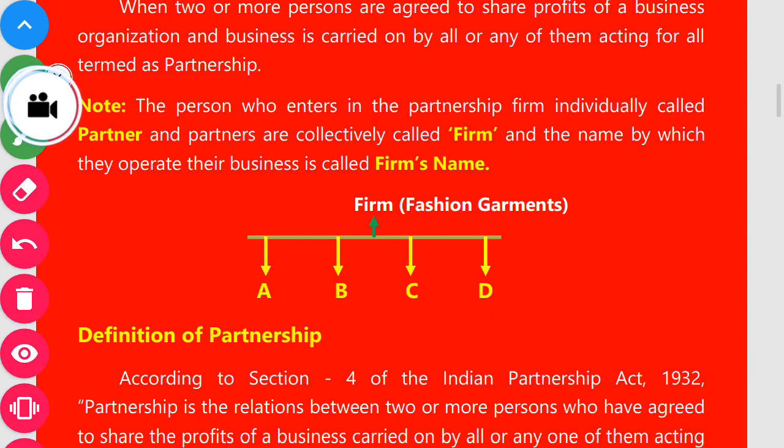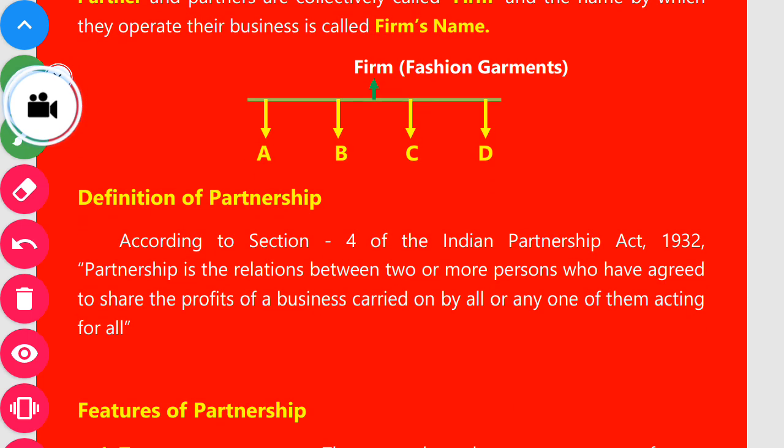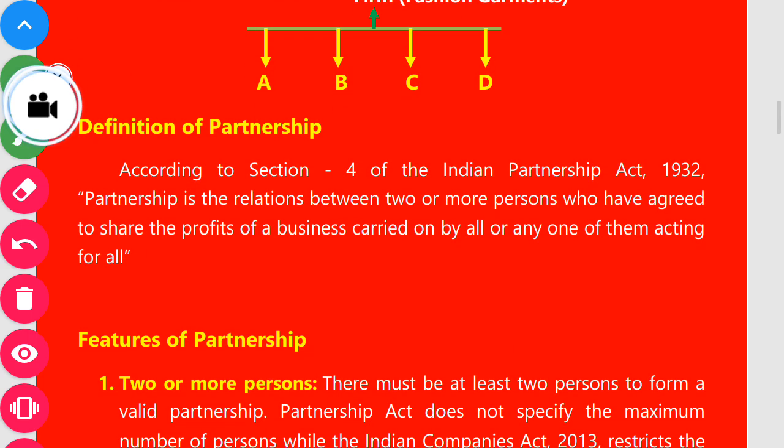Okay. Second, definition of partnership. First, try to understand meaning and definition. Both are different terms. Meaning can be written in our own words, what we have understood, but a definition must be written in the same author's words. It cannot be changed.